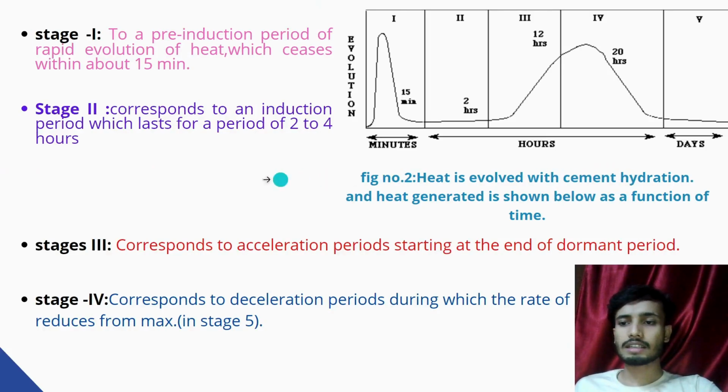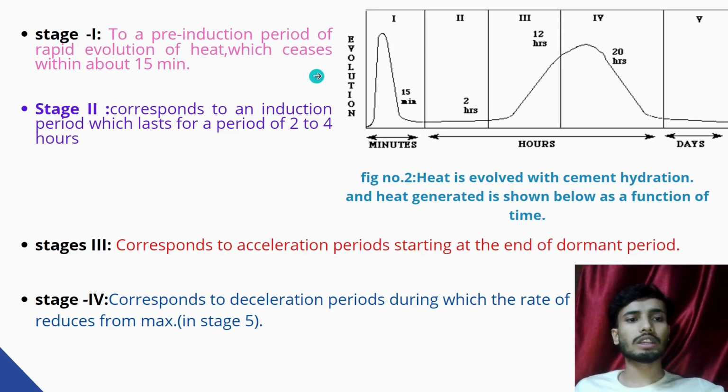Heat is evolved with cement hydration. This line is a function of time, and this is the evolution line. In the first stage, the pre-induction period, there is rapid evolution of heat which lasts within about 15 minutes. Stage 2 represents the induction period, which lasts for 2 to 4 hours and is also known as the dormancy period.